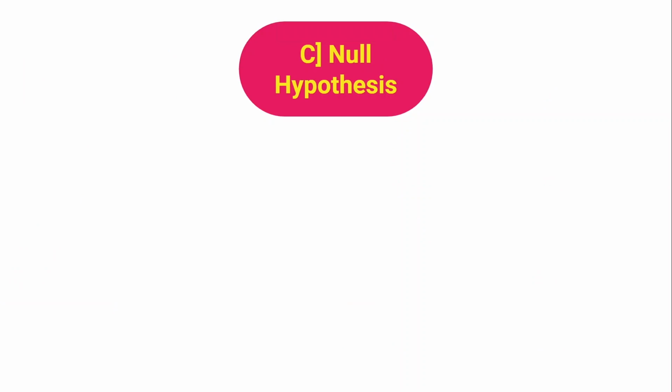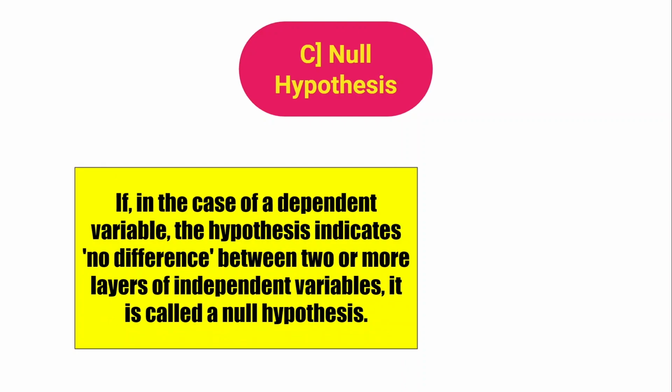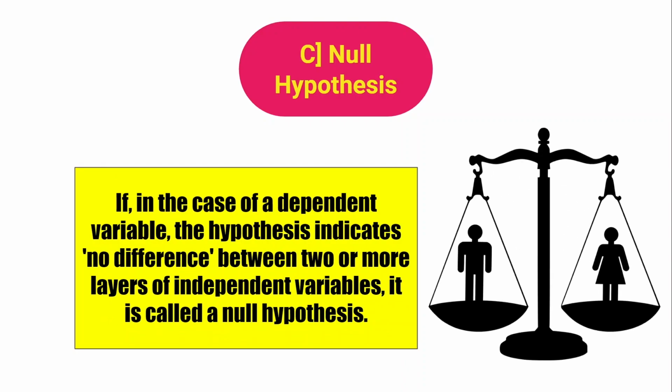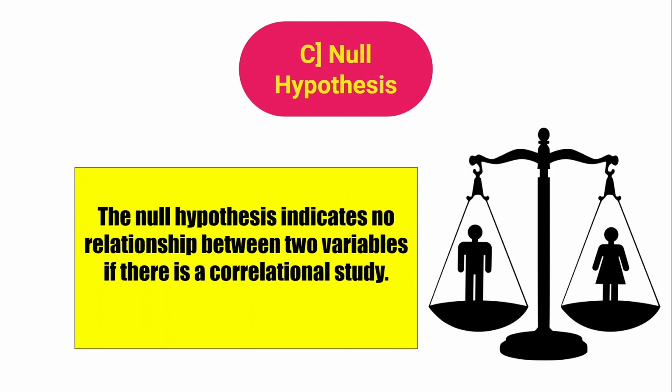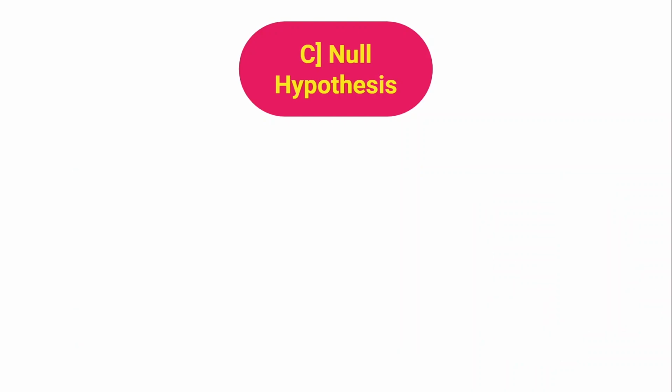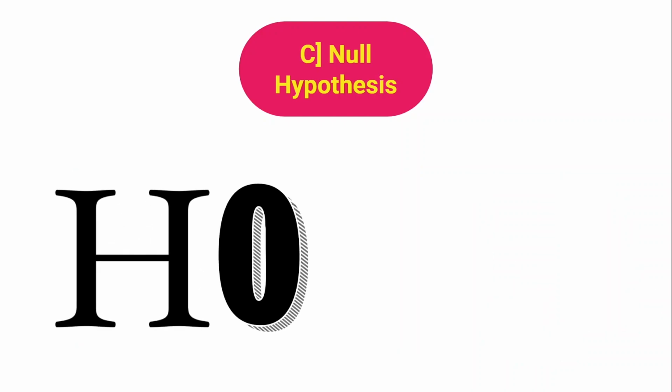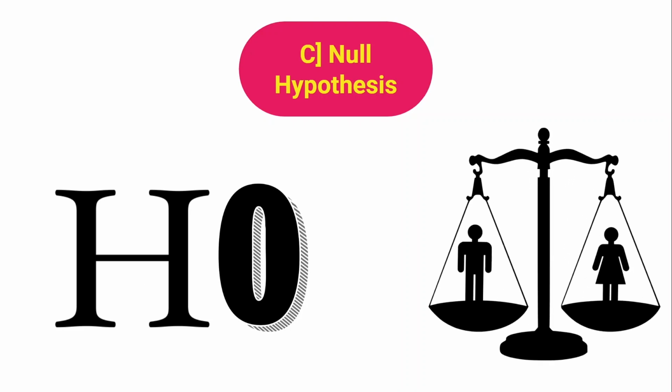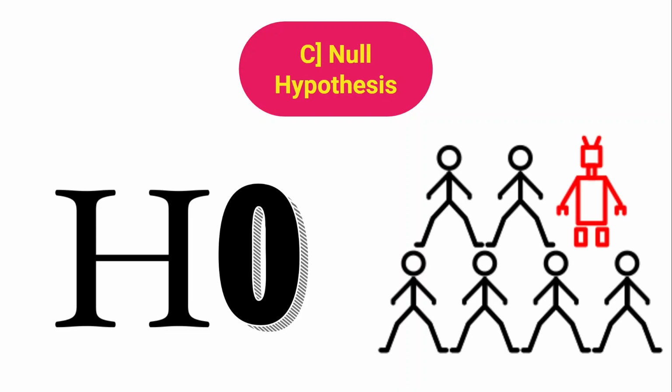The third type of hypothesis is the null hypothesis. If, in the case of a dependent variable, the hypothesis indicates no difference between two or more layers of the independent variable, it is called a null hypothesis. The null hypothesis indicates no relationship between two variables in a correlational study. The null hypothesis is denoted by the symbol H0. Such a hypothesis is also called a no difference type hypothesis or a no relationship type hypothesis.